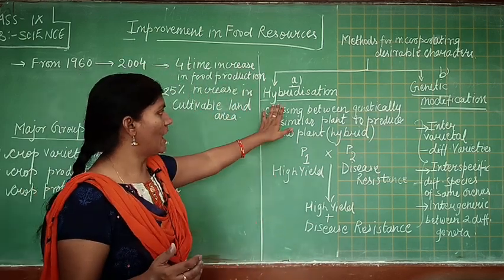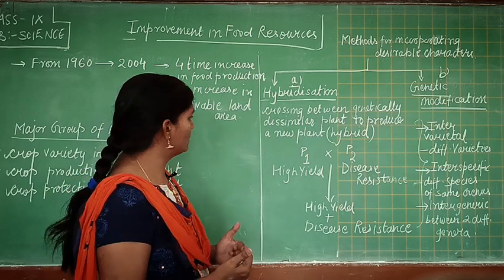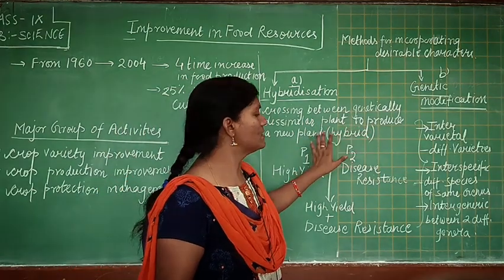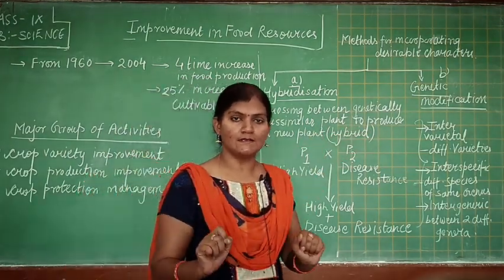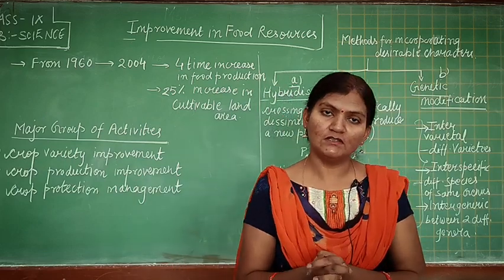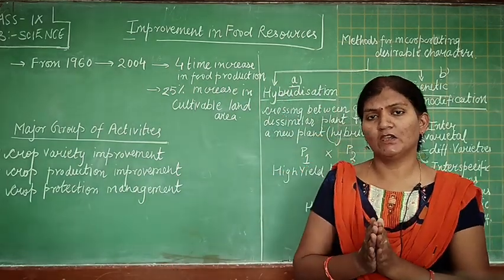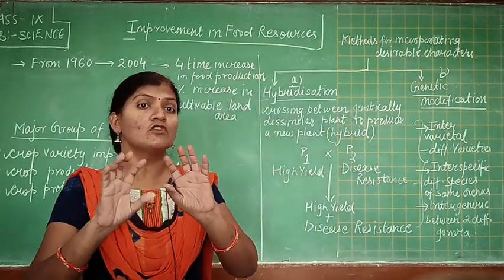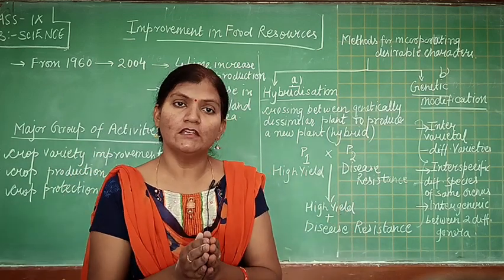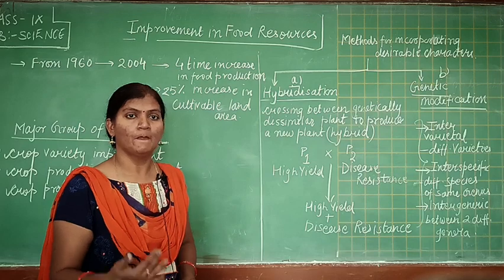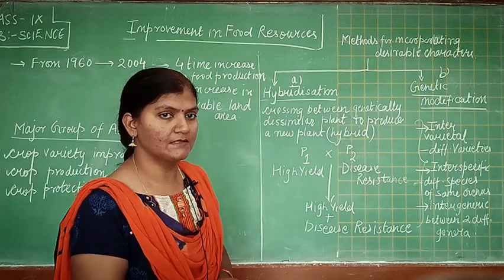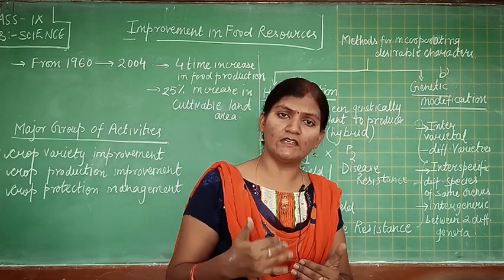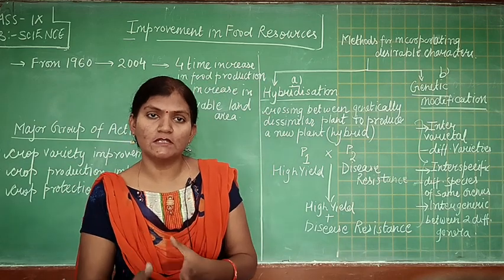So what do we do in hybridization? It is a process in which there is a crossing between genetically dissimilar plants to produce a new plant. So two plants are selected which are genetically different from each other, and they are combined together to form a new plant which will have the combined characters of both plants. And the new plant which is produced by this method is known as a hybrid plant. We'll take an example to see how this can be done.